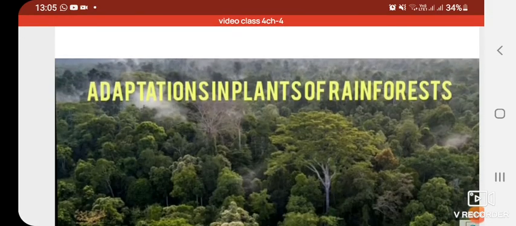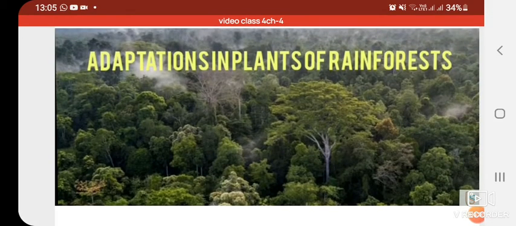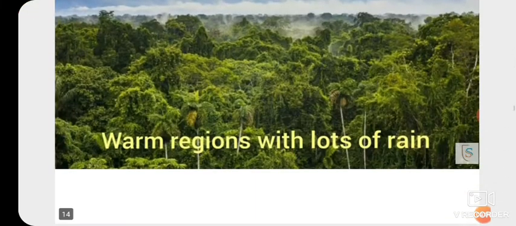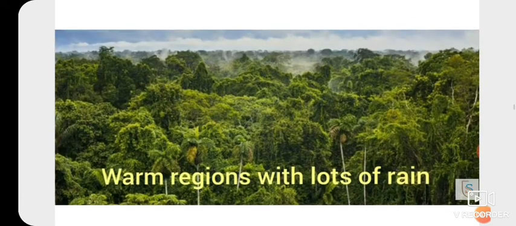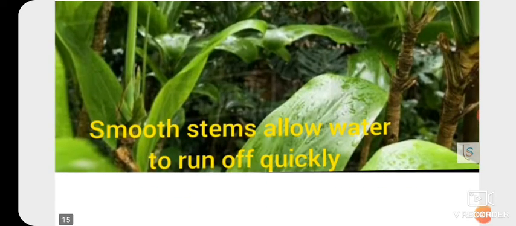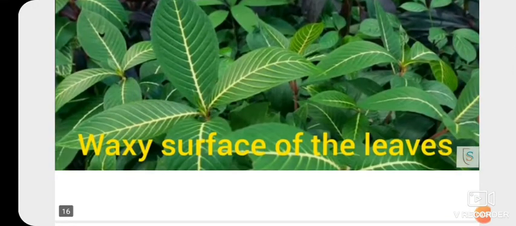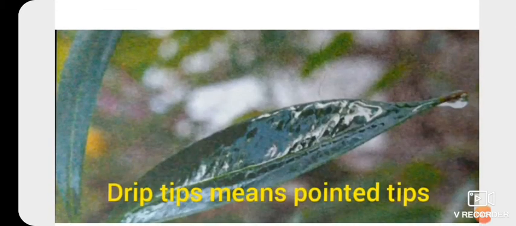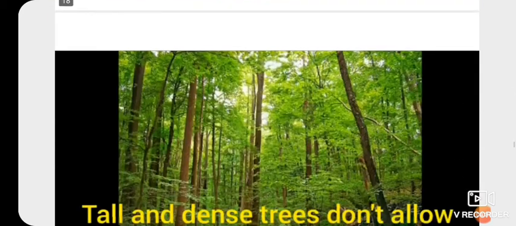Now next, adaptations in plants of rainforest. Rainforest plants are found in warm regions with lots of rain, and the leaves have a waxy surface and drip tips, and the smooth stem allows water to run off quickly. So what's the meaning of drip tip? Drip tips means pointed tips.